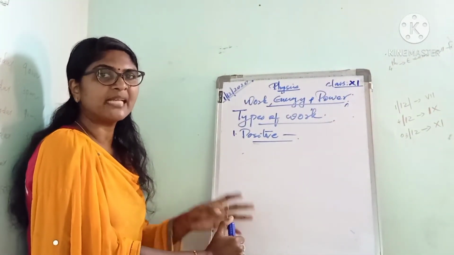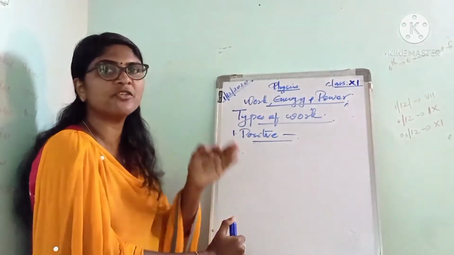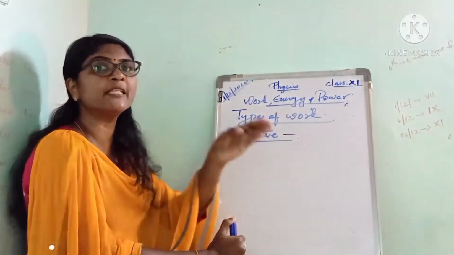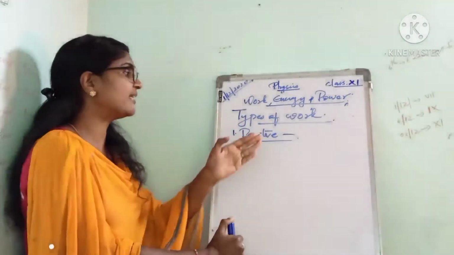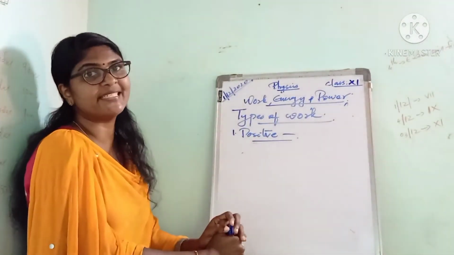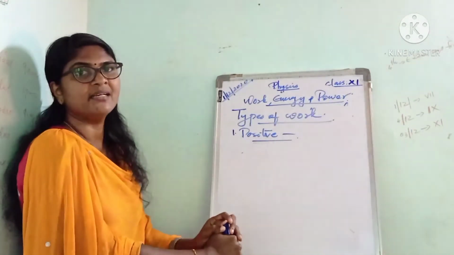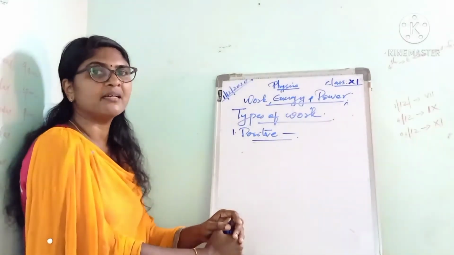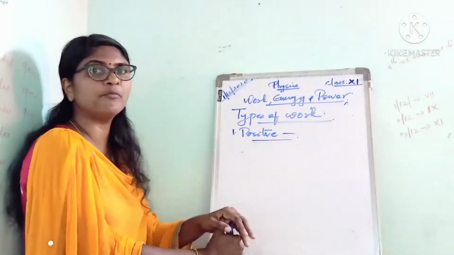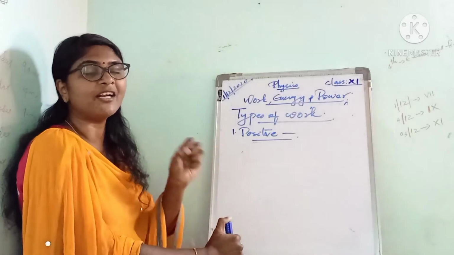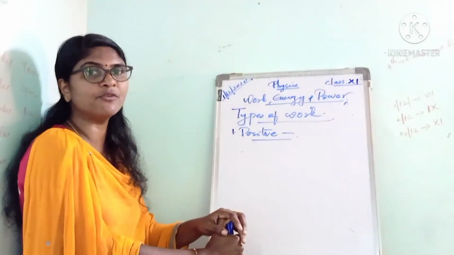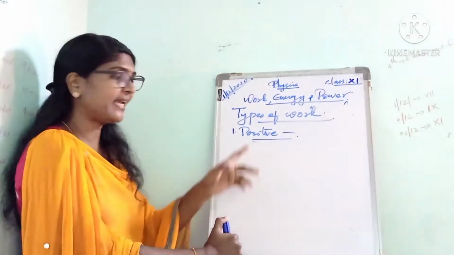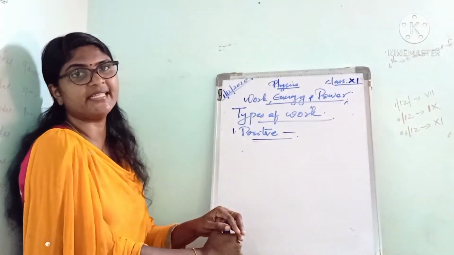That is, when we apply a force in that direction and the object moves in that same direction, then we can say the work done is positive.